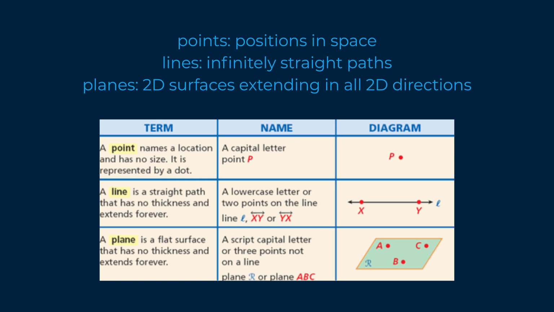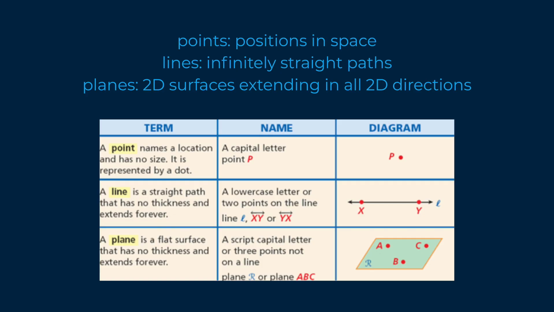Now a plane is a flat surface. It's two-dimensional. Think of a shape, like a circle or a square, except it spreads out infinitely in all directions. So all of those points and lines make up the plane. Any 3 points can make a plane, as also any 2 points can make a line.